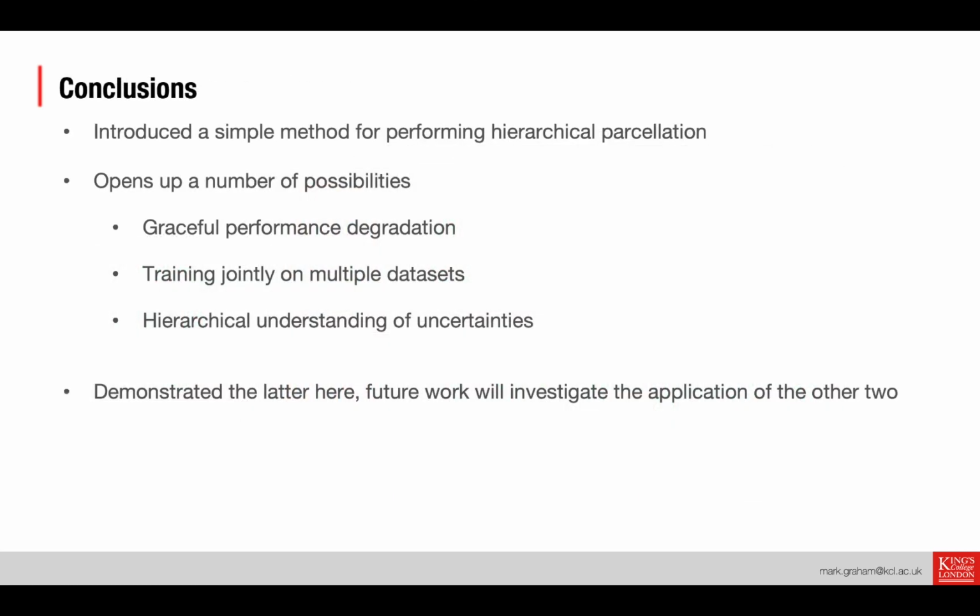So just to conclude, we've introduced a simple method of performing hierarchical parcellation here based on a loss function-based method for hierarchical classification. We've shown the performance is similar to that of the flat method. It's slightly worse without uncertainty, slightly better with uncertainty. But the key thing here is that it opens up a number of possibilities, such as graceful performance degradation, training jointly on multiple data sets, and the hierarchical understanding of uncertainties. And we've demonstrated the latter here, but in future work we'll investigate applications of the other two as well.